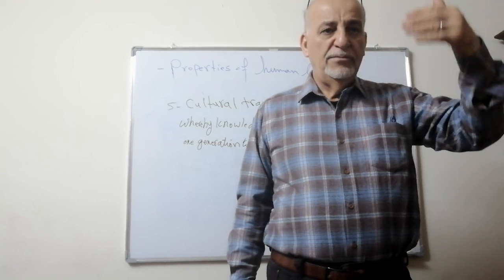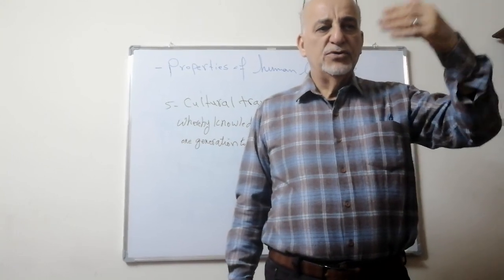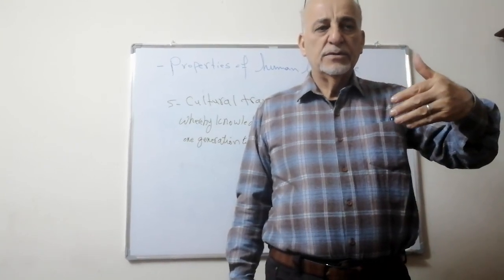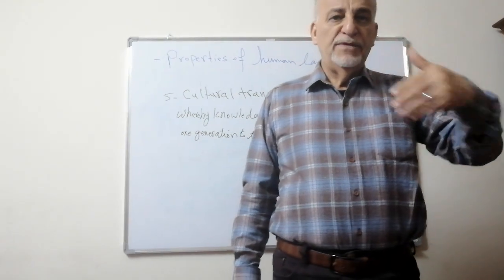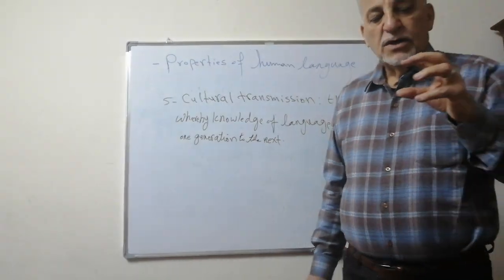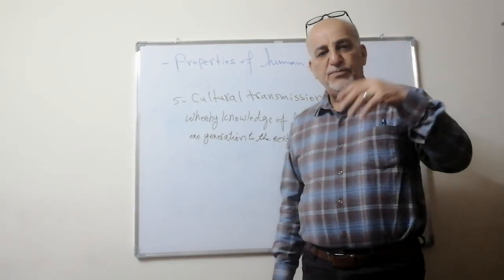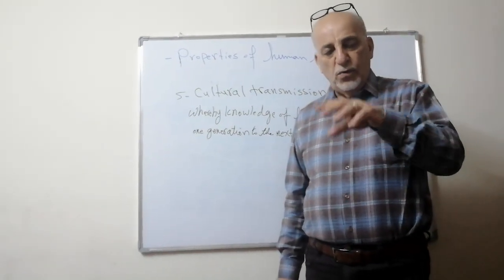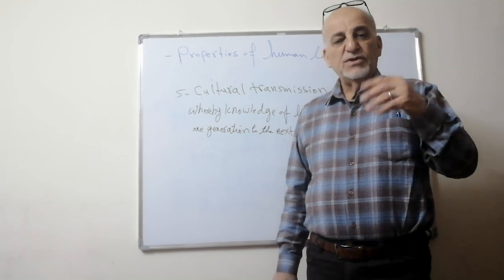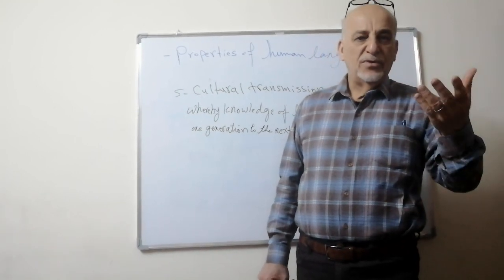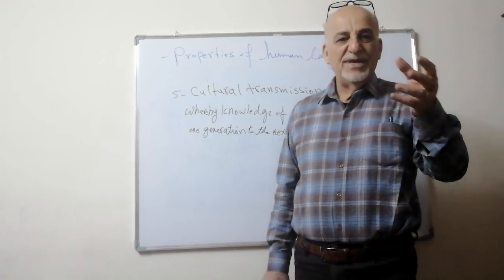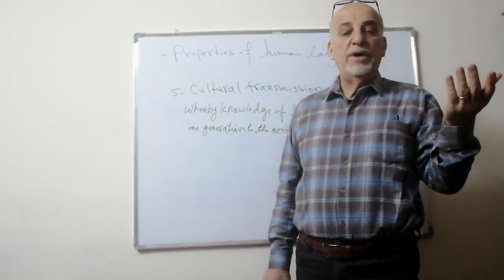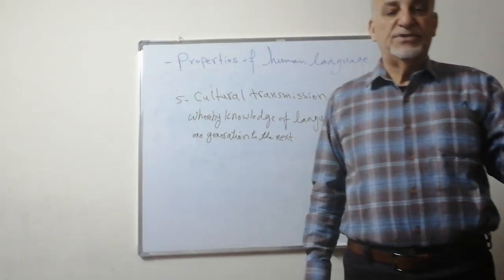It moves from the parents to the infant, like this, to the baby. So any animal which is born for the first time is born with signals. We call them instinctive, فطرية. Not like human language. Human language is not instinctive.